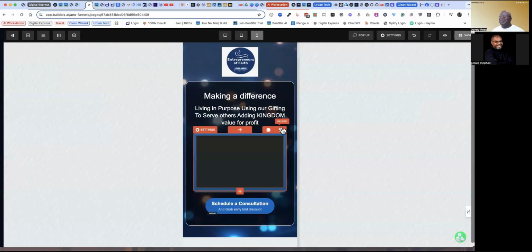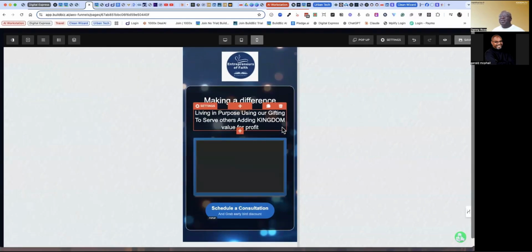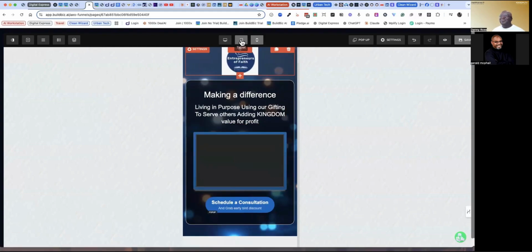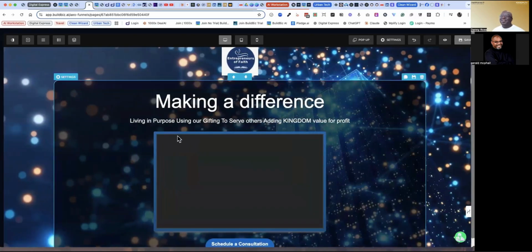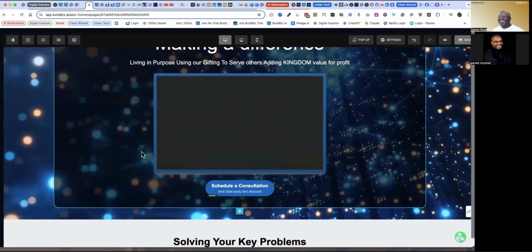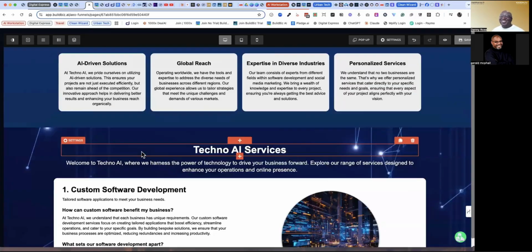So you don't have to work as hard to get what we call a responsive template. It's already done for you. It will automatically resize and you can go in and edit. So this one is ready to go. The new Entrepreneurs of Faith site is ready to go for all 3 sizes of screens.